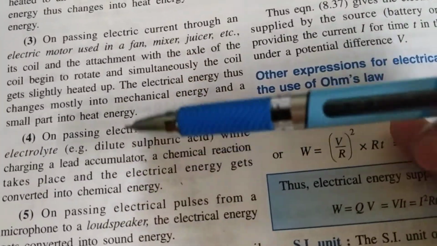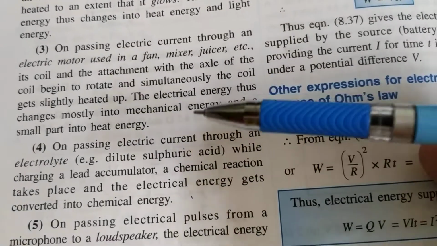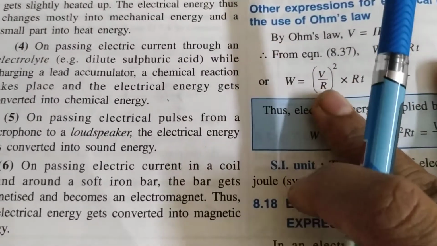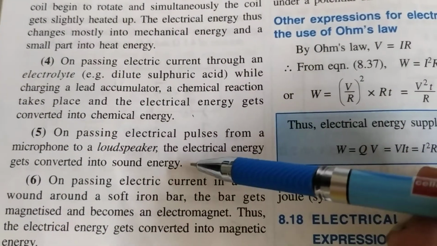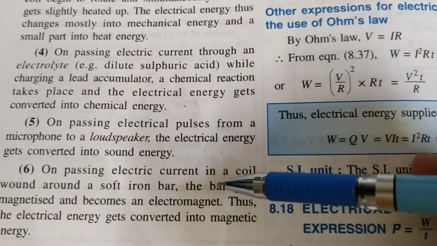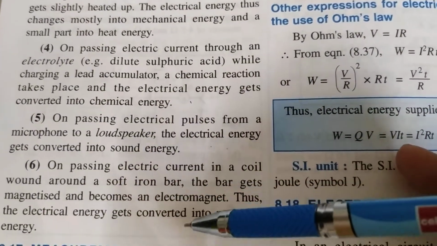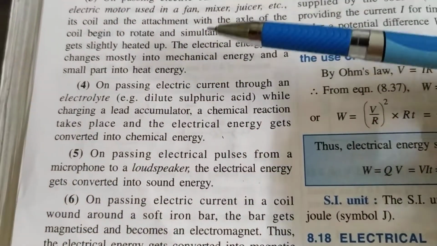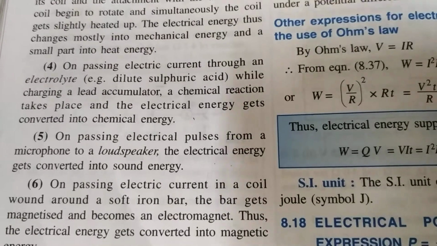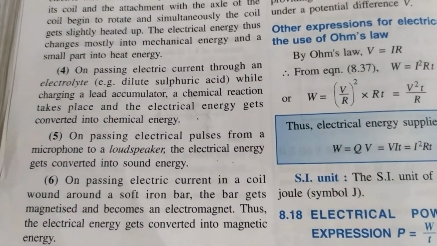Similarly, electrolysis of something can be done with the help of electric current. And in loudspeakers, electrical energy is converted into sound energy. Similarly, in case of electromagnets, even magnetic energy can be produced by passing current. So these were all the examples where electrical energy can be transformed into other forms of energy. That all we already know.